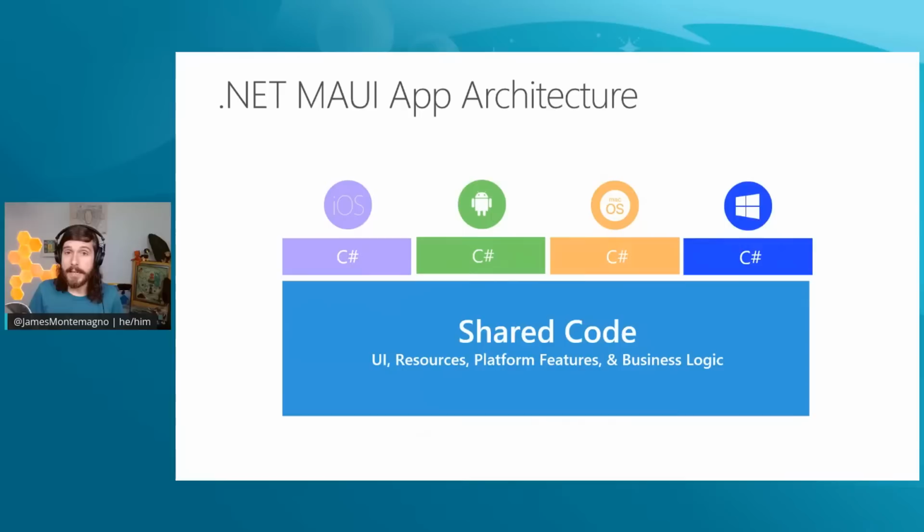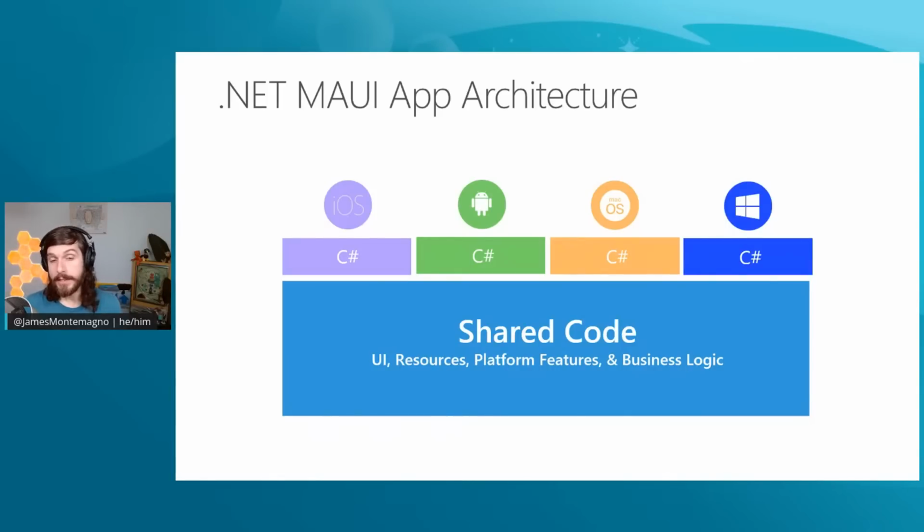And what's great is that you have a big bulk of shared code. So things like your business logic, which would be your models, your view models, your RESTful service calls, databases, Azure integrations, other backend integrations, those would all be shared across the different applications.